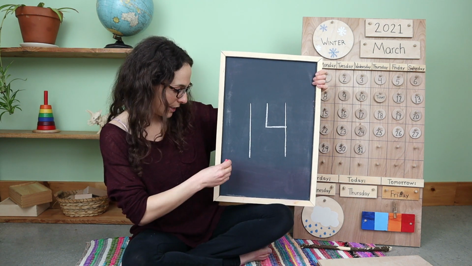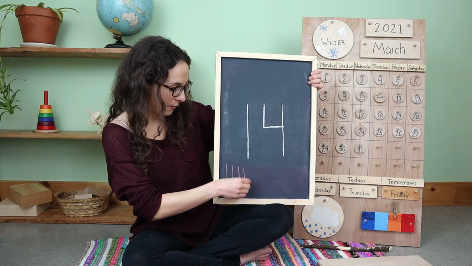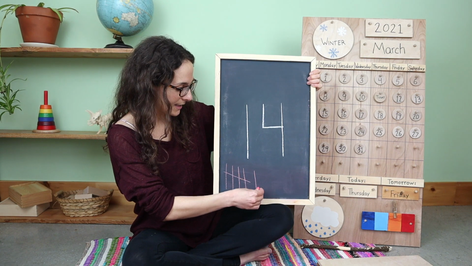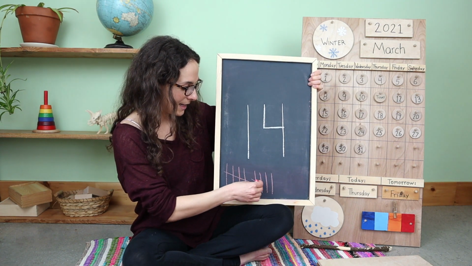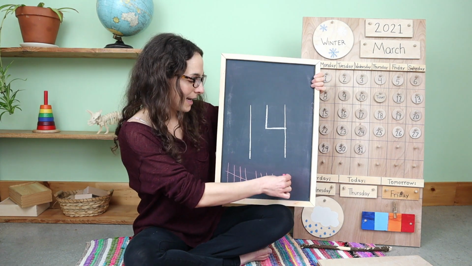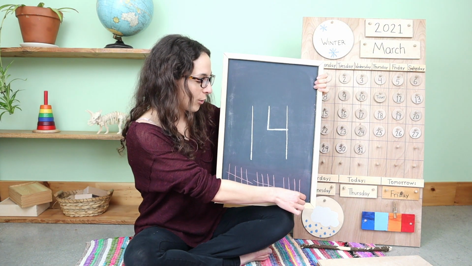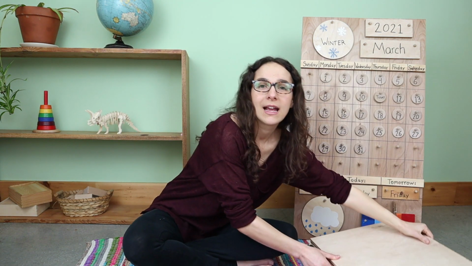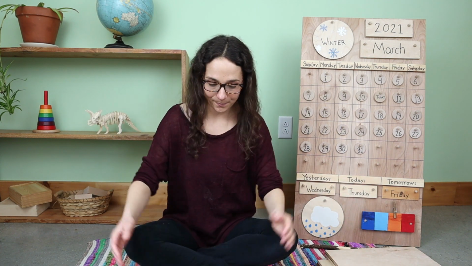Here we go. 1, 2, 3, 4, 5 goes across, 6, 7, 8, 9, 10 goes across, 11, 12, 13, 14. 14 tally marks. Now let's see what's inside of the number box to count today.